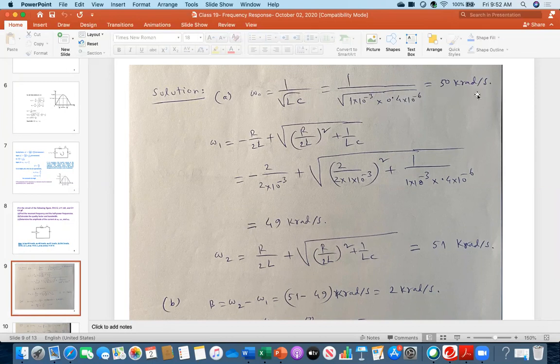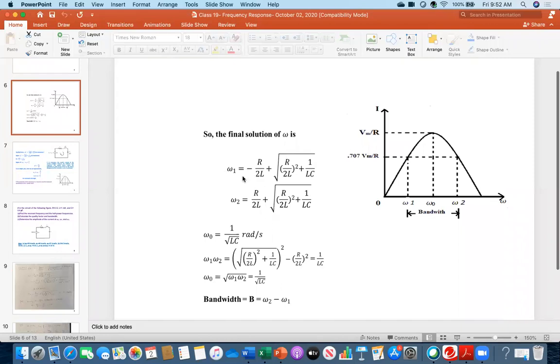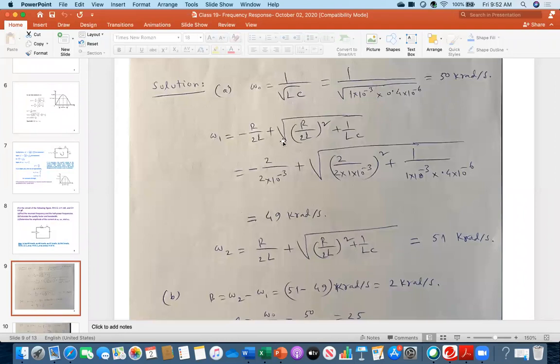I express in that way. I got that one. Now I need to calculate those two half power frequencies, which are omega 1 and omega 2. And now you see, I am using those two long expressions which I got here. Omega 1 is this one, omega 2 is this one. So that thing I am using here for omega 1, and everything is given in the RLC values. So I got 49 kiloradian per second. And then omega 2, I got 51 kiloradian per second.